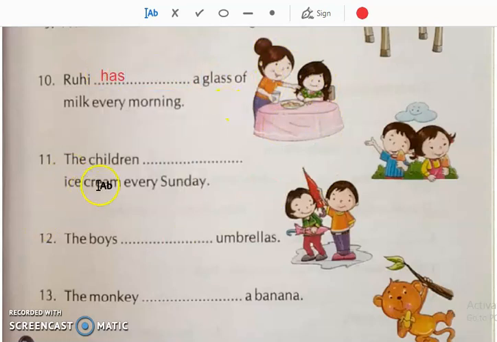Then see number 11. The children dash ice cream every Sunday. Now see, children is more than one. It is the plural of child. Children means more than one child. So if it is more than one, what will we use? We will use have.